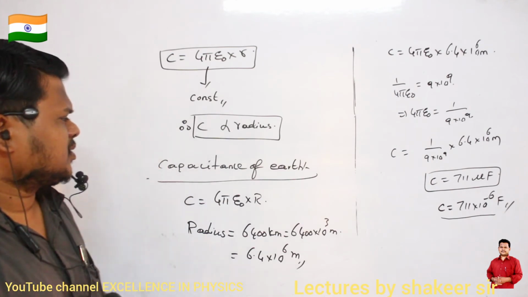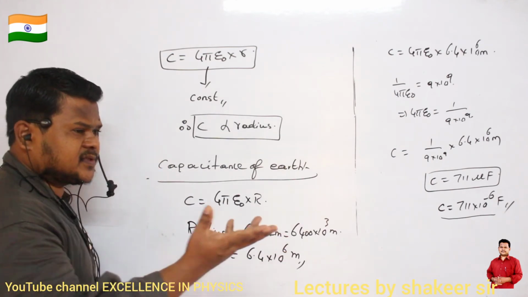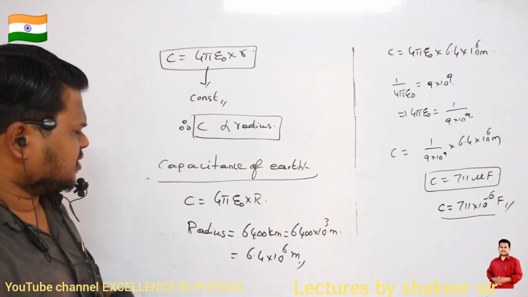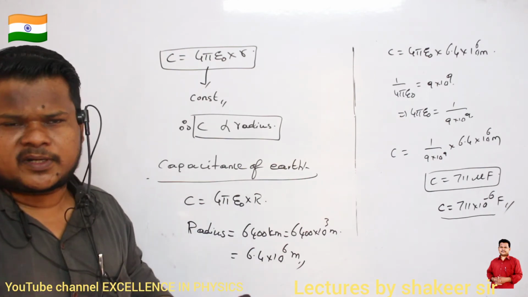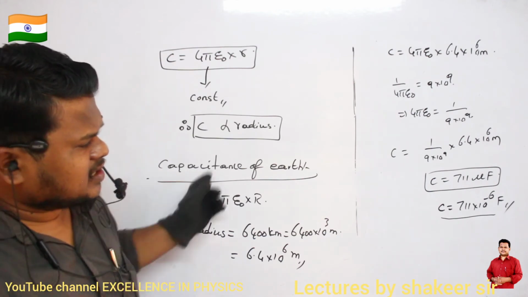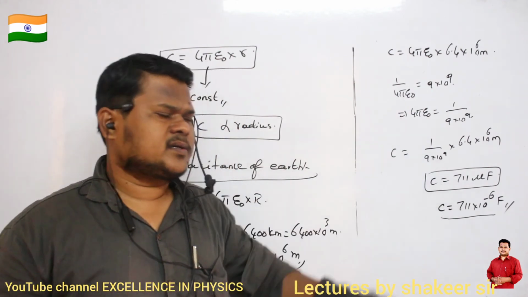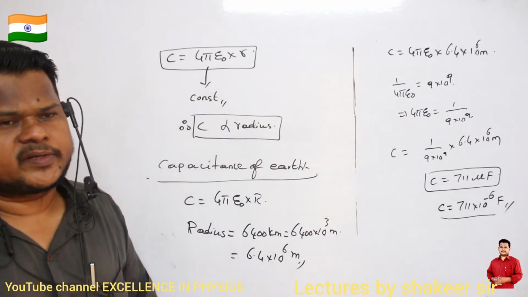But what is the radius of Earth? The radius of the Earth is very large. Already we have studied that capacitance depends on radius. So Earth is not a small sphere. Earth is a very big sphere. But still its capacitance is how much? Only 711 microfarads.